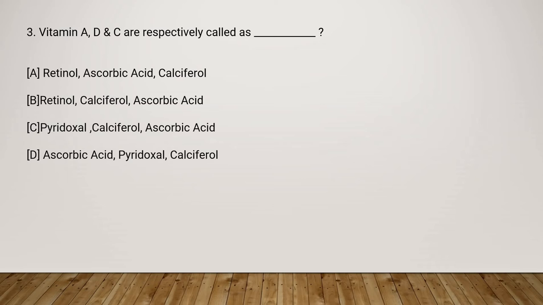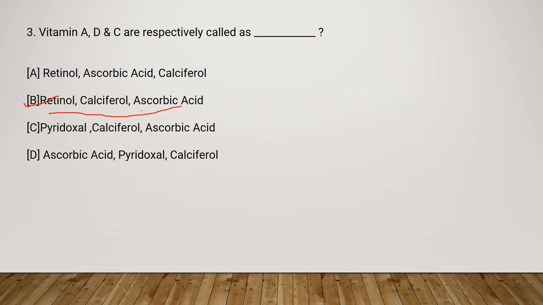Vitamin A, D and C are respectively called as. Vitamin A is called retinol. D is called calciferol. And C is called ascorbic acid. So this is option number B.